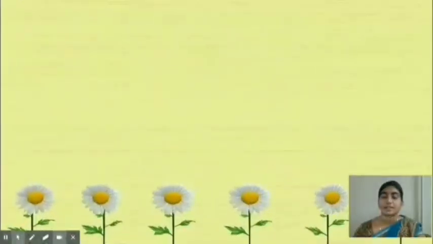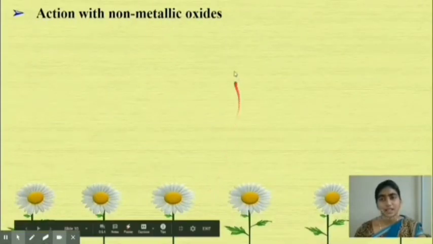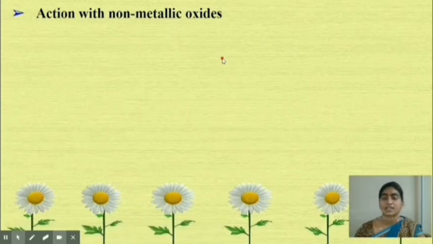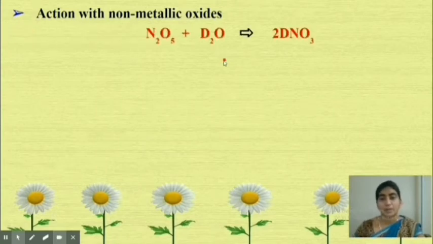The next one is the action with non-metallic oxides or acidic oxides. When these react with water, they form the corresponding acid. So here also, when they react with heavy water, they will be forming the corresponding heavy acids. For example, we have N2O5. When this reacts with D2O, it forms DNO3, that is deuteronitric acid.